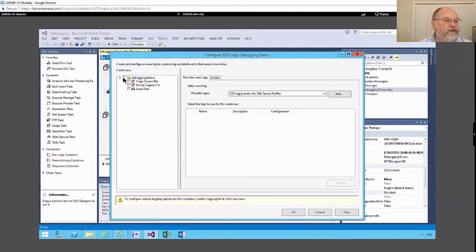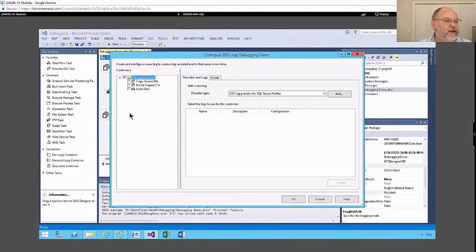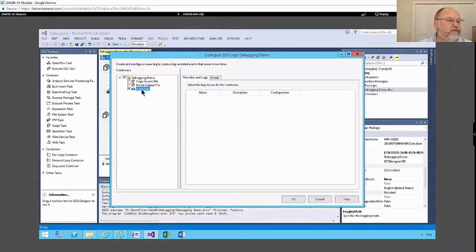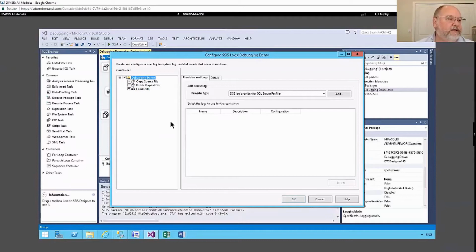All right. So I'm going to come up here and check the debugging demo. So the package itself is doing logging, and all 3 of these executables are going to inherit those settings. I'm also going to check load data, this task, this executable. So it's going to do its own set of logging. I don't care what my parent says. I'm going to do my own settings for logging. All right. So come back here to debugging demo.